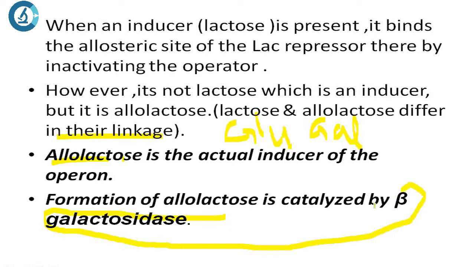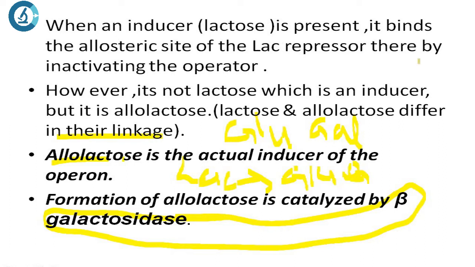galactosidase. So beta galactosidase has 2 functions, right? One is breaking off lactose into glucose and galactose. Another one is conversion of lactose into allolactose. So you can have a question: which enzyme converts lactose into allolactose, and which enzyme breaks down lactose into glucose and galactose. These are the two possible questions.